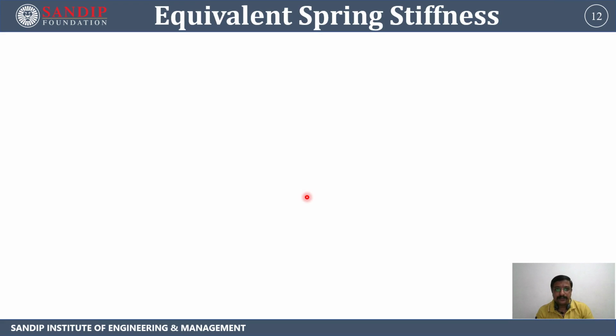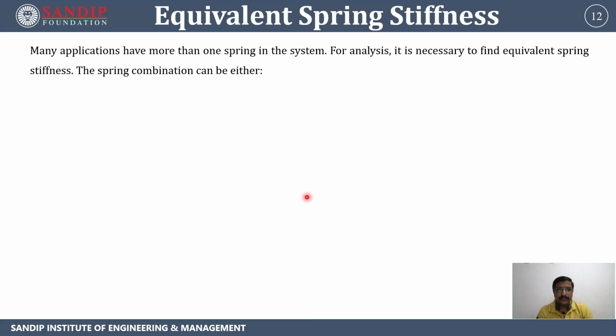Then the next part which we are going to discuss is the equivalent spring stiffness. Many applications have more than one spring in the system. For analysis, it is necessary to find the equivalent spring stiffness. The combination can be either springs in series or springs in parallel.